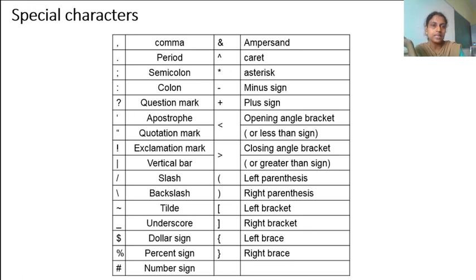So today's session we started with our C programming concept. Today we have seen 3 things: features of C, historical background of C, and also the C character set.